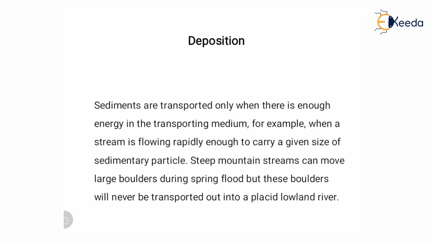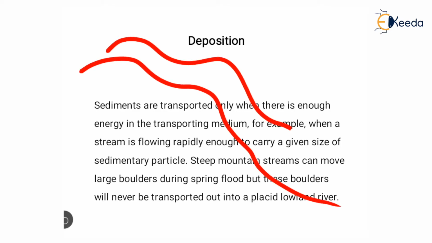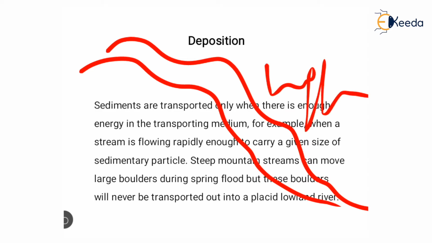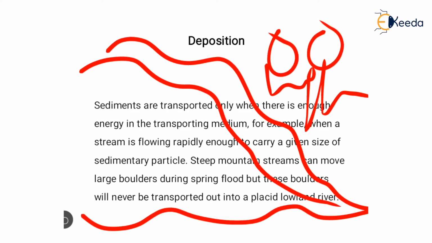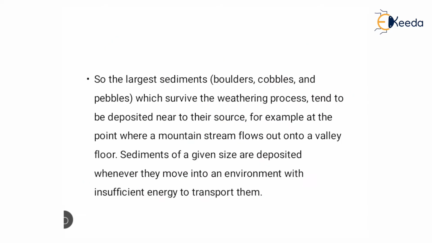An example is if a river is moving on a steep mountain, then this river moves with high velocity or high speed, so that's why it can carry large boulders. If a river is moving in a low land area, it doesn't carry large boulders, it just carries small particles. So depending upon the energy of that medium, it carries different sizes of particles.